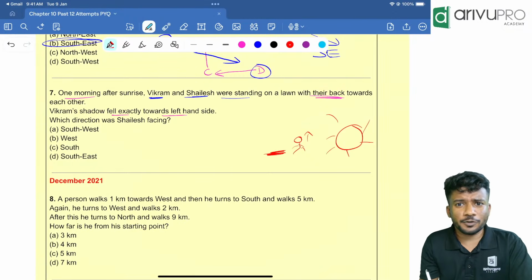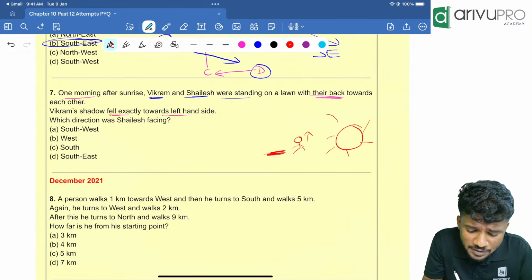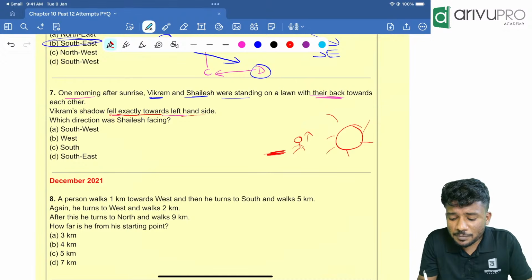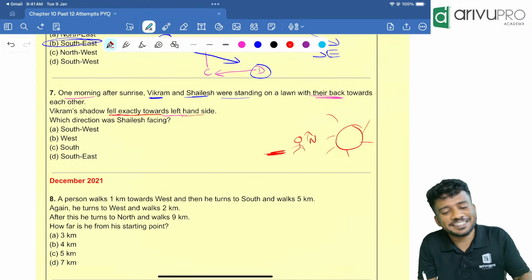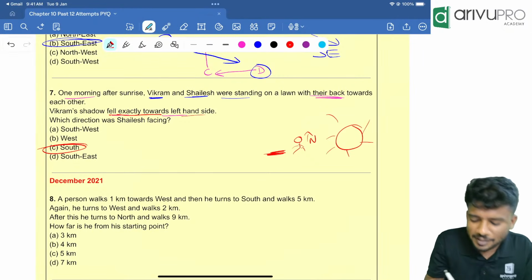Correct? Now look here. Vikram's shadow fell towards the left hand side. That means Vikram is looking towards which direction? Vikram is looking towards north direction. That means Shailesh should look towards which direction? The opposite direction, that is south.